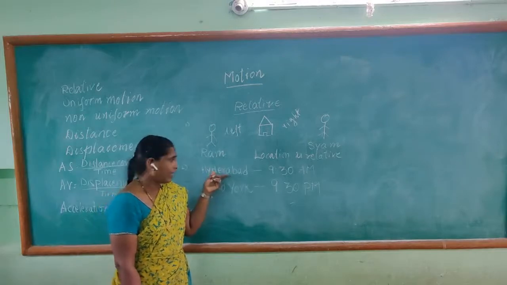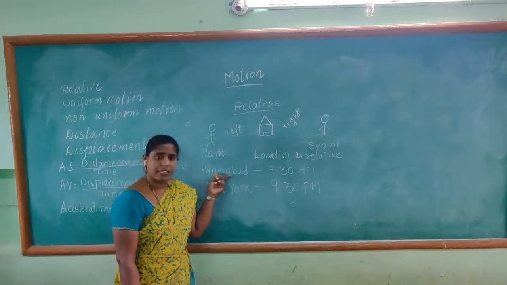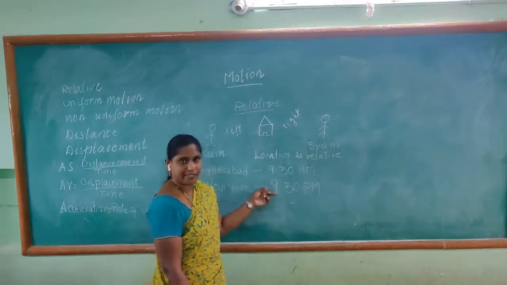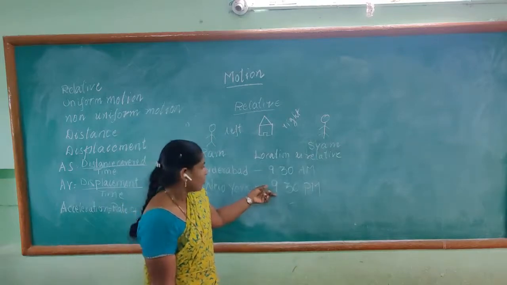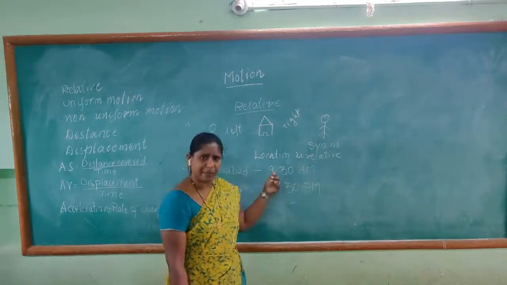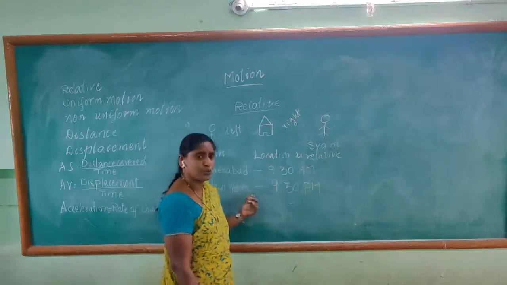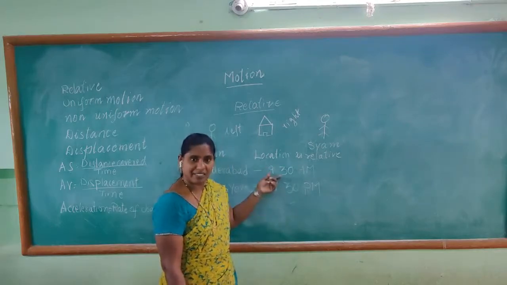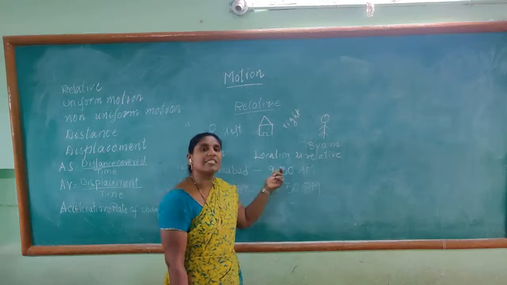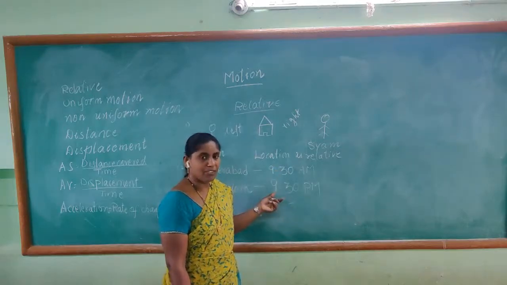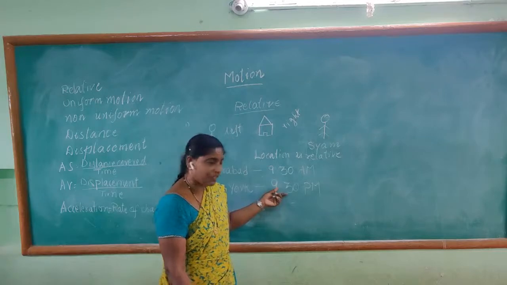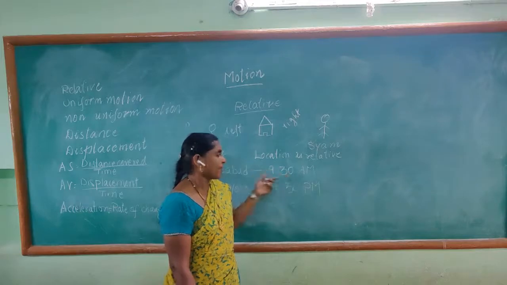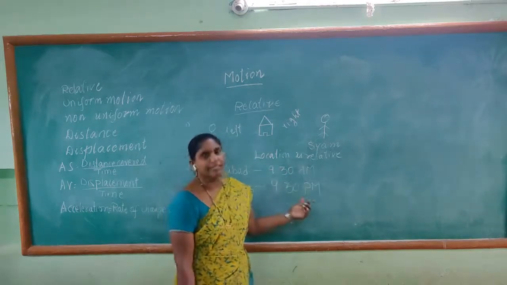The person who is staying in Hyderabad has morning 9:30, and the person who is staying in New York has evening 9:30, night time. So, do you think the person in Hyderabad is right, and the person in New York is right? By this we can say that both of them are correct, because here the time is relative. Because of the rotation of the earth, days and nights are caused. Once it is daytime in Hyderabad, it is night time in New York.